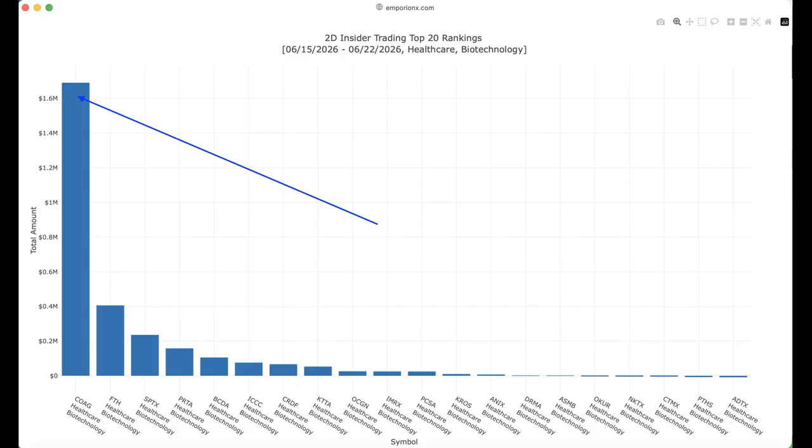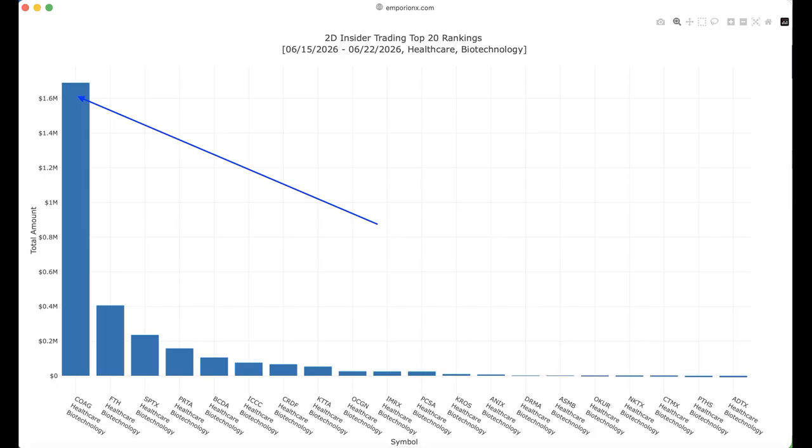We can see that on June 15, 2026, RA Capital Management LP, identified as a 10% owner, purchased approximately 67,669 shares at $24.97 per share, for a total transaction value of approximately $1.69 million.